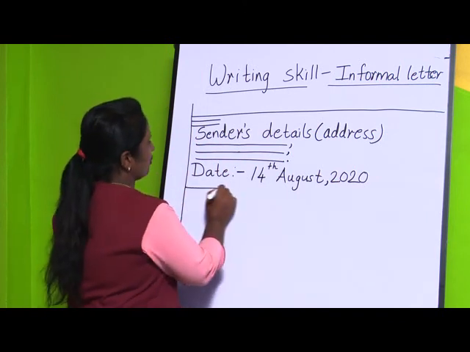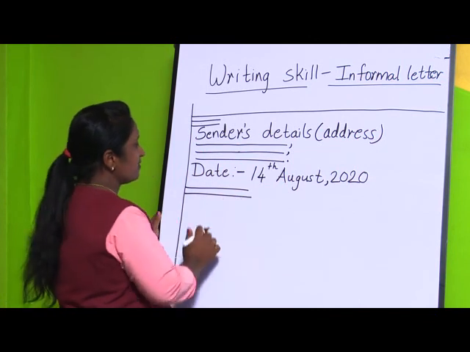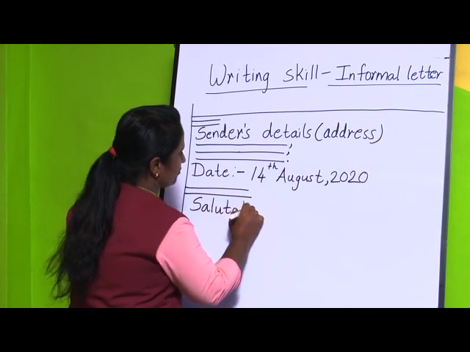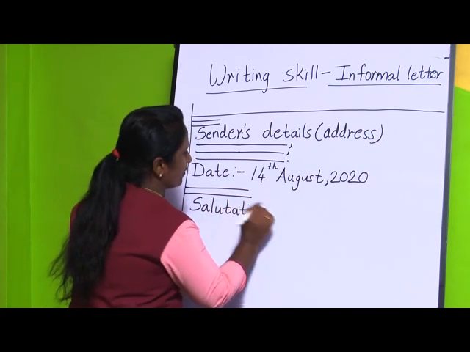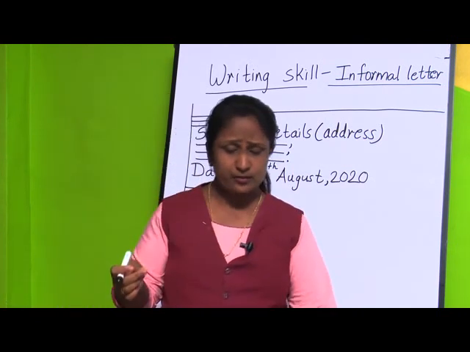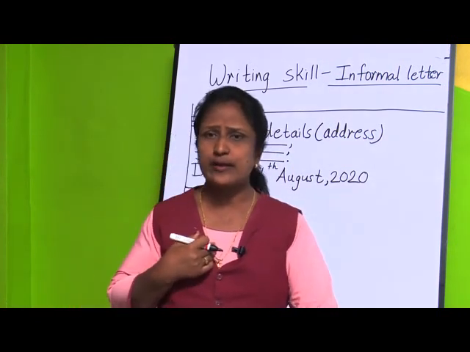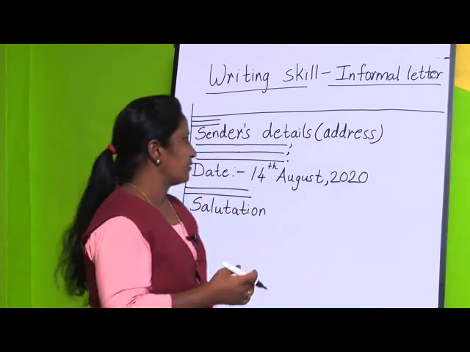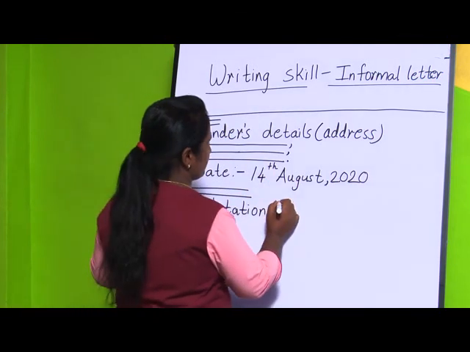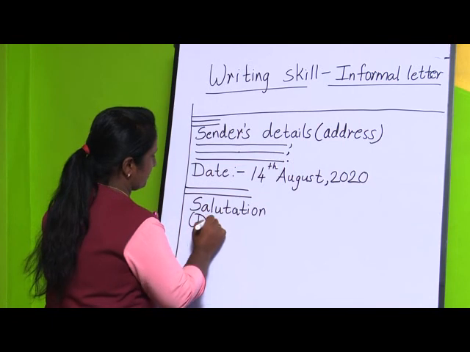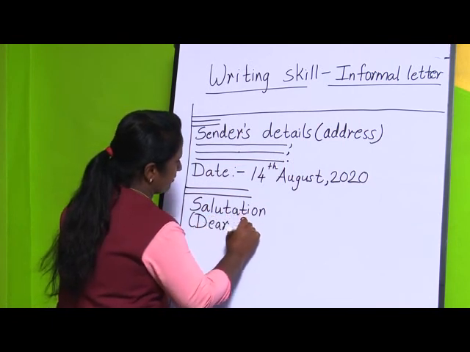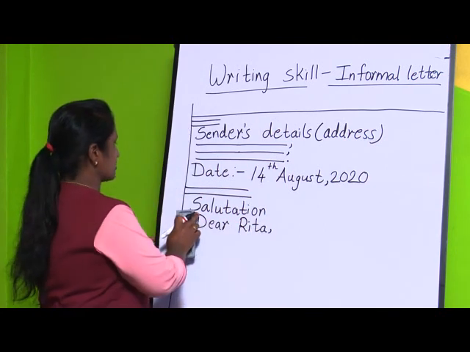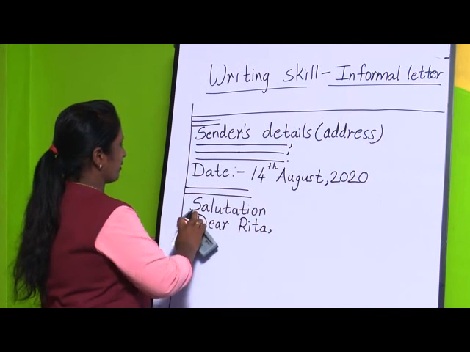After that, you are going to leave a line and then write the salutation. What is salutation? It means you are going to greet whoever you are writing the letter to. Suppose I am writing a letter to my friend, so I am going to write her name. For example, you start the letter like this: Dear Rita, and then a comma.